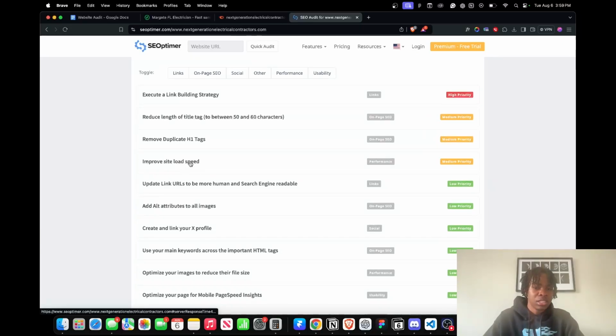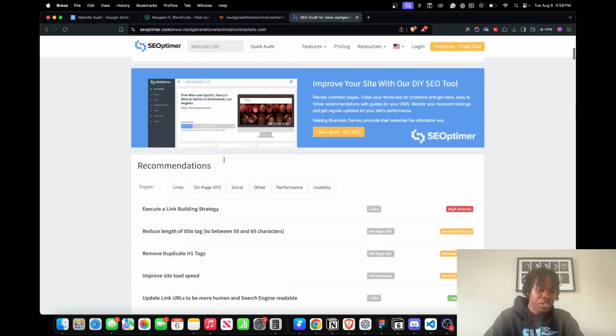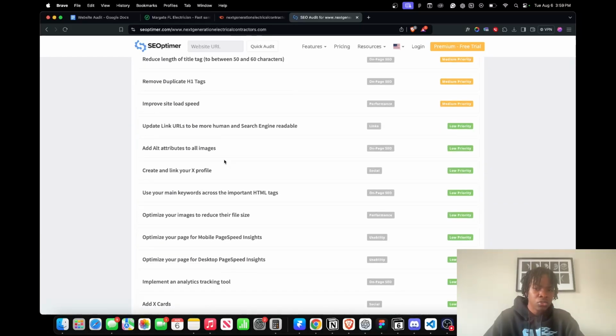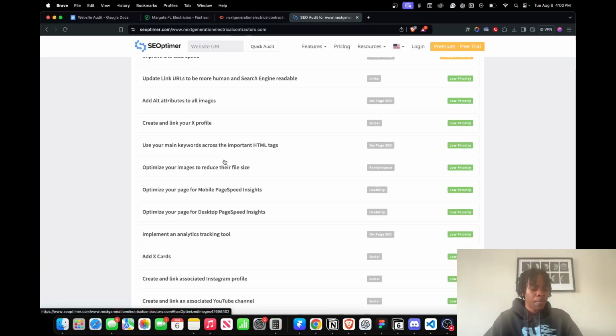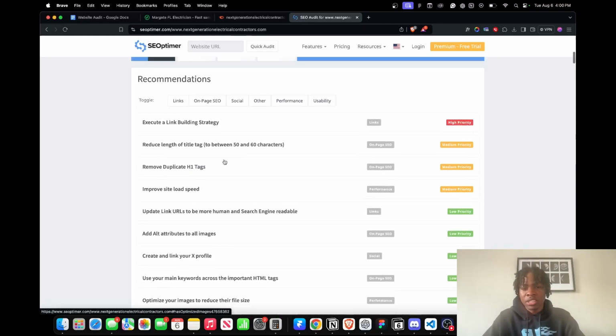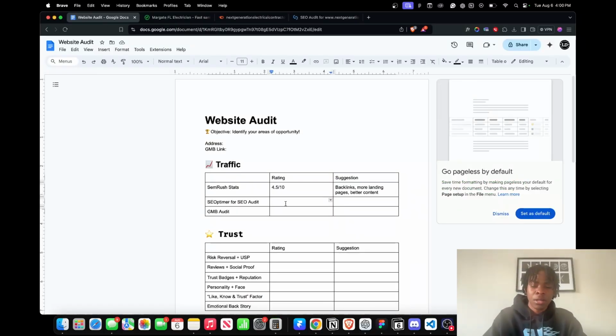We're going to improve the site load speed. So they probably have a lot of extra images or big files on there. If it's used with WordPress, you could download a plugin that can convert it. I could really go through all of these, but just to keep it straight to the point and simple, they have a C. I'm just going to give them a 5 out of 10. A 5 out of 10. There's a lot of improvement.